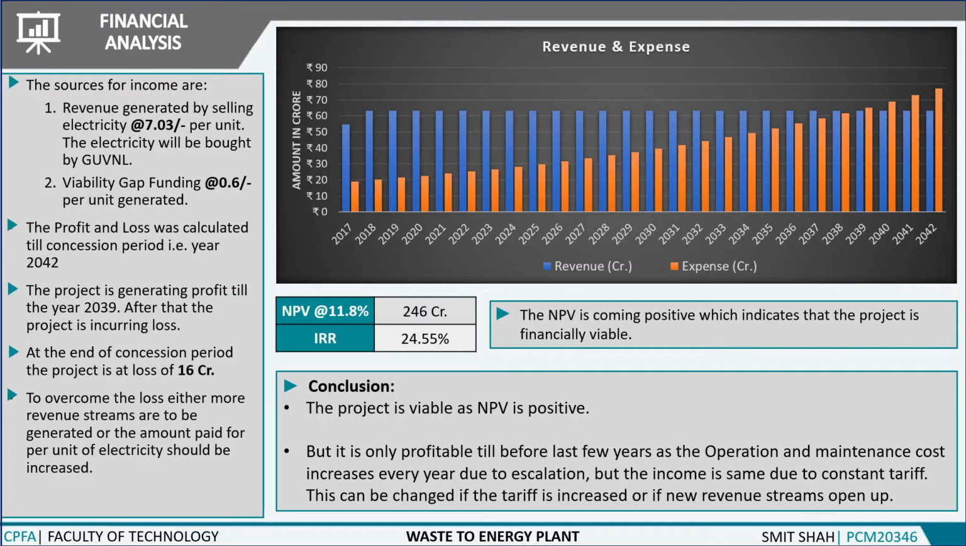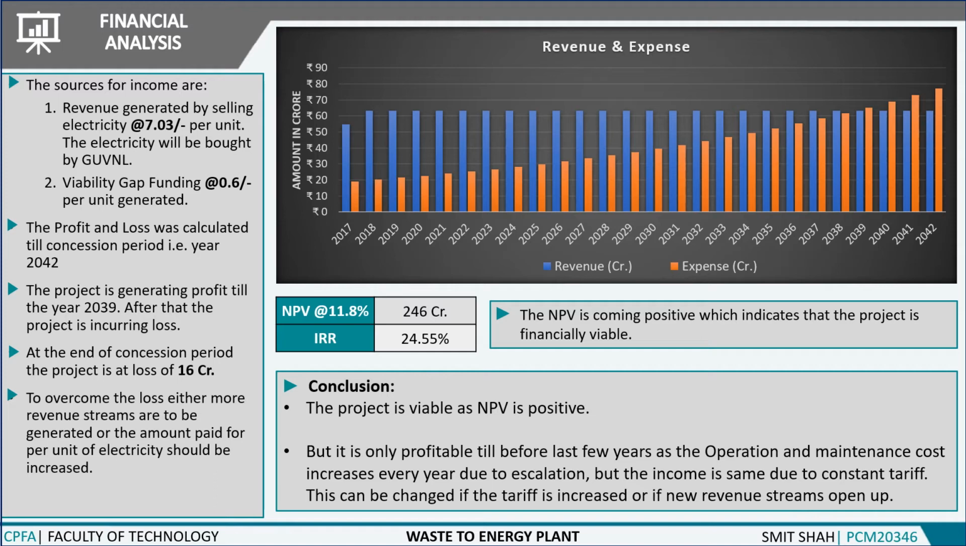We generated a revenue table from which we got the inflows and outflows for the project. Revenue is generated in two ways. First is the revenue generated by selling the electricity produced from the plant to GUVNL at a rate of Rs 7.03 per unit. Using plant load factor, total revenue generated is calculated. Second is the viability gap funding at Rs 0.6 per unit produced given by ULP.